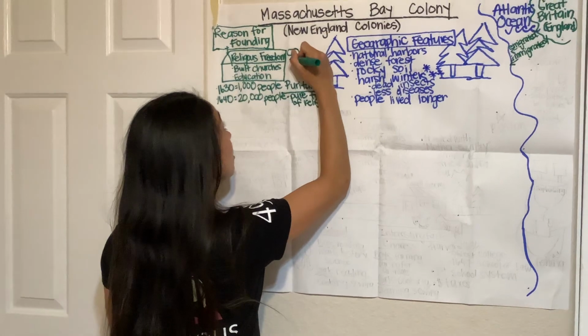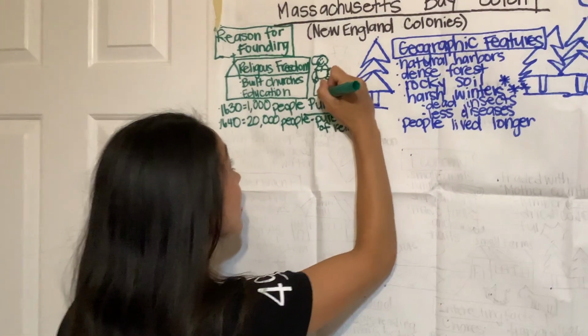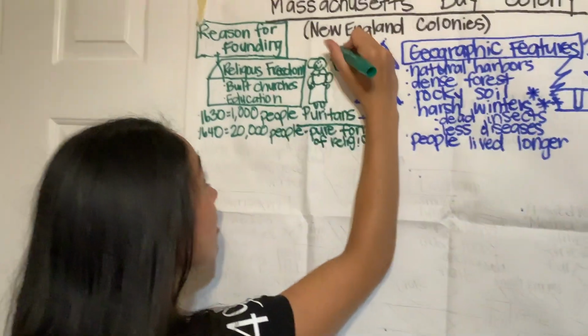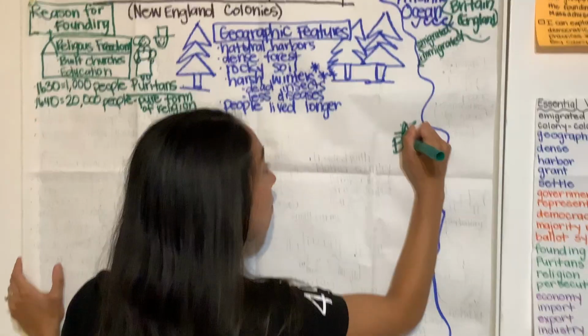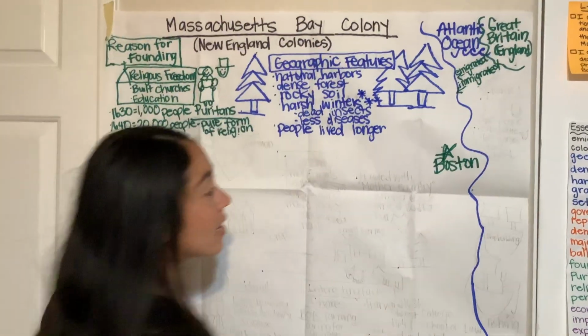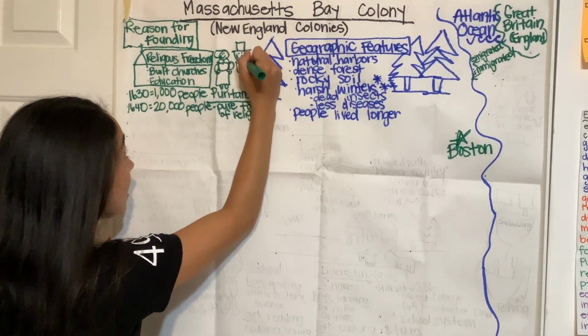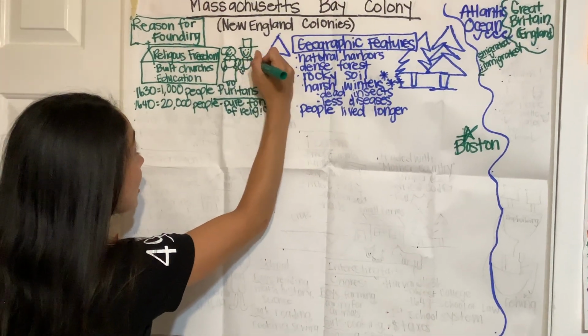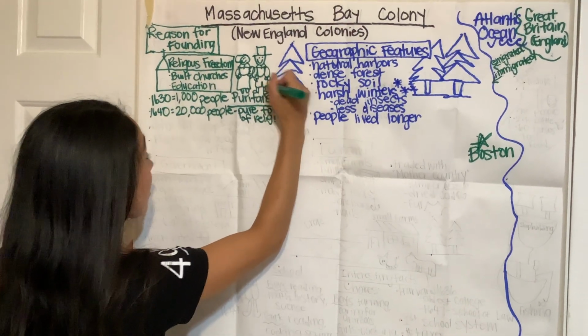These Puritans who lived in the Massachusetts Bay Colony set up and built their area in Boston, Massachusetts. Say this with me. Boston. Boston is still a city today in Massachusetts that you can go and visit.